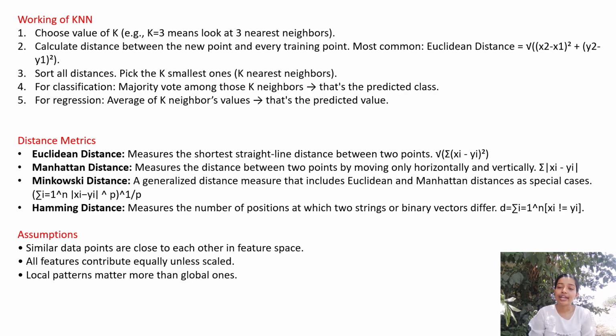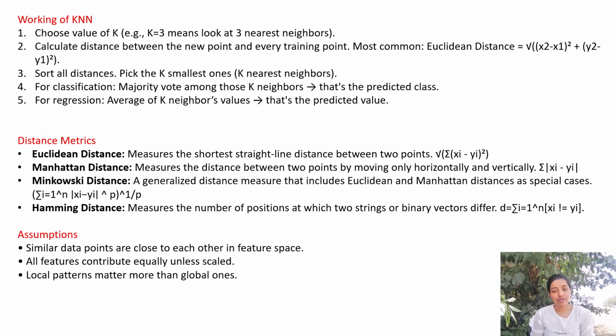Then, as I said, we find out the distance between the new data point and all other data points. There are different ways in which we can find the distance, like Euclidean distance, Manhattan distance, Hamming distance. But we mostly prefer Euclidean distance, or we can say that Euclidean distance gives us the best results. We can use Hamming or Manhattan distance, but mostly we prefer Euclidean distance.